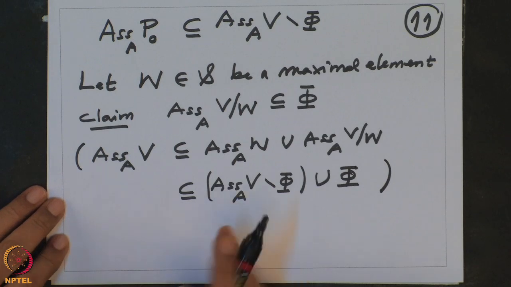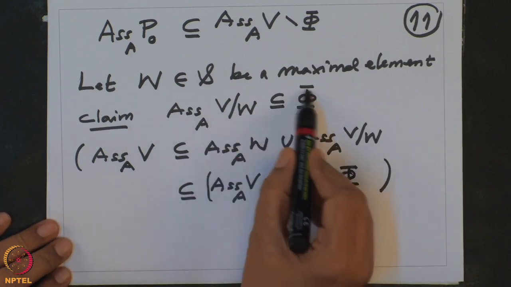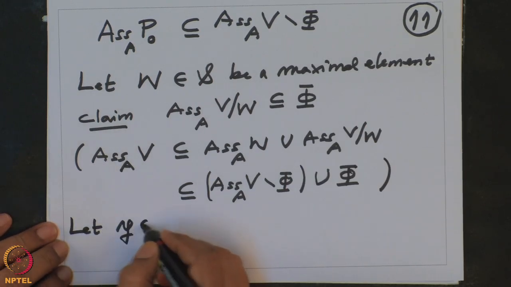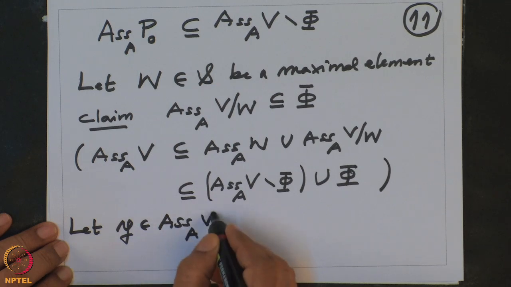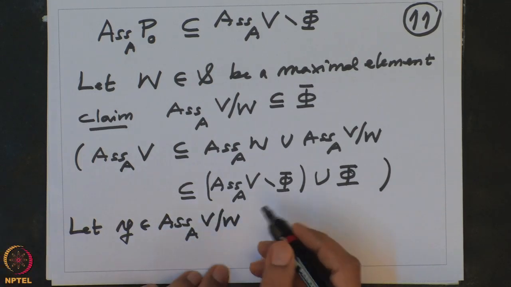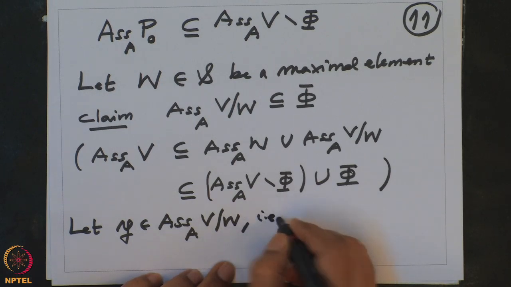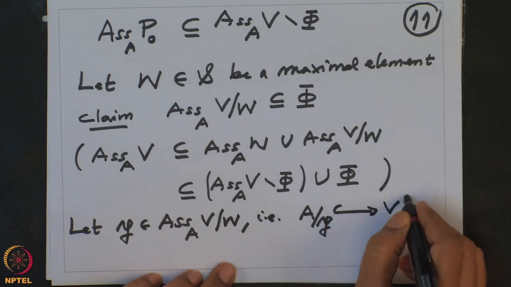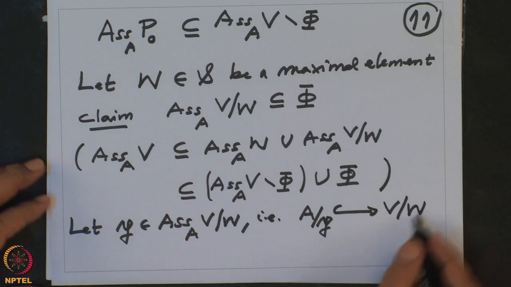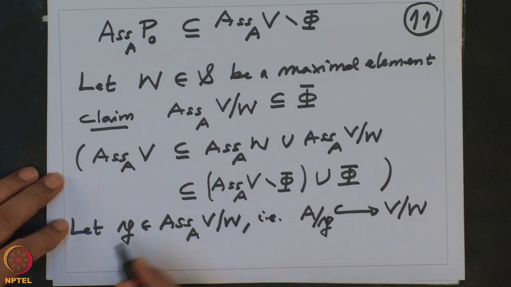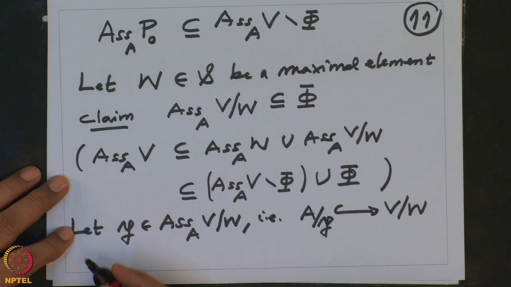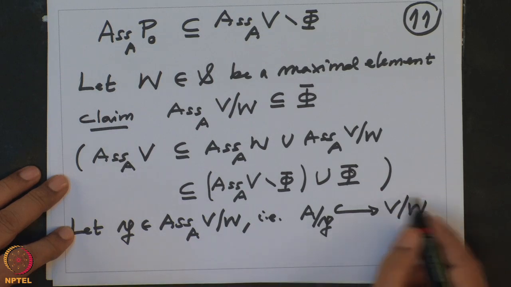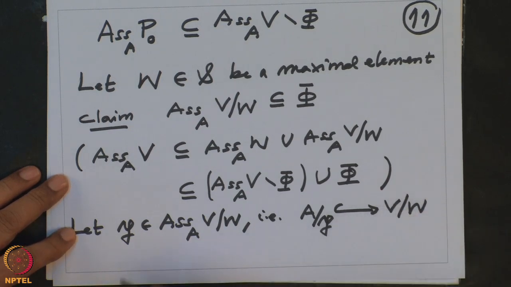Alright, so we have to prove this inclusion, this is what we need to prove. So let P be an associated prime of the residue class module V by W, that means there exists an injective module homomorphism from A by P to V by W, because this P is an annihilator of some element, so that will give you this inclusion. And let us look at this, so this is a submodule of this, so submodules of these are precisely the residue class modules.